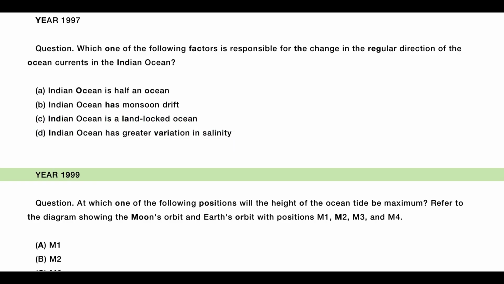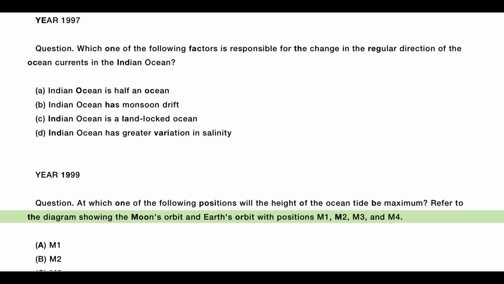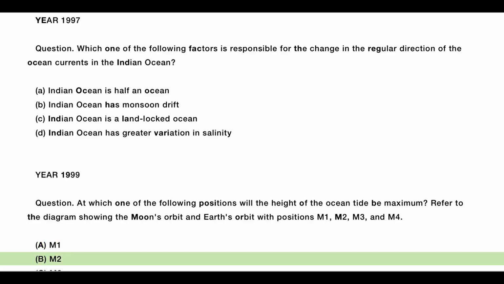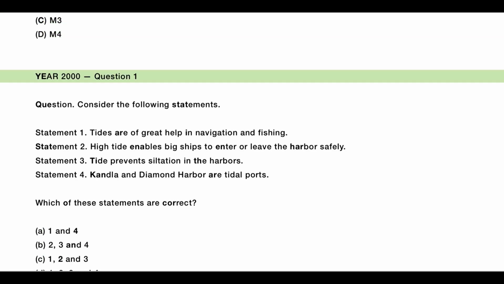Year 1999, Question. At which one of the following positions will the height of the ocean tide be maximum? Refer to the diagram showing the moon's orbit and Earth's orbit with positions M1, M2, M3, and M4. A. M1, B. M2, C. M3, D. M4.